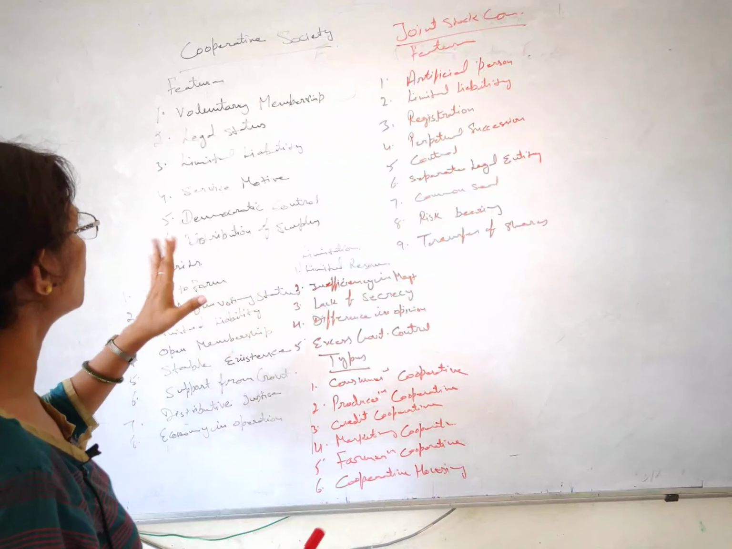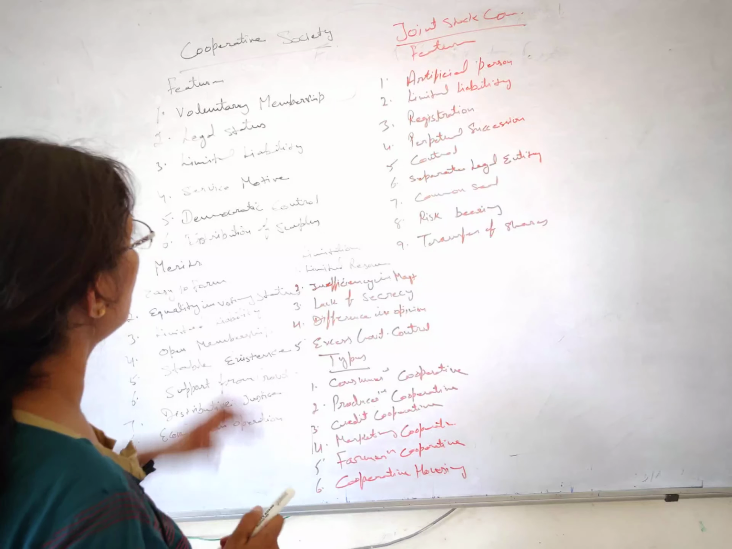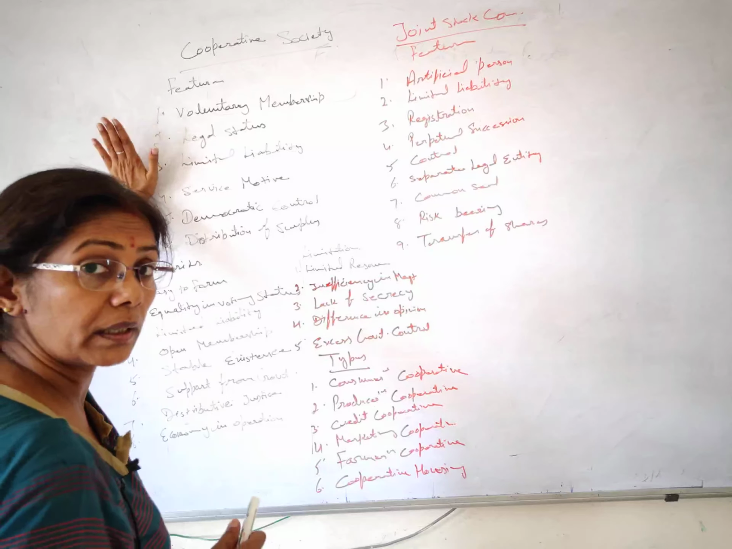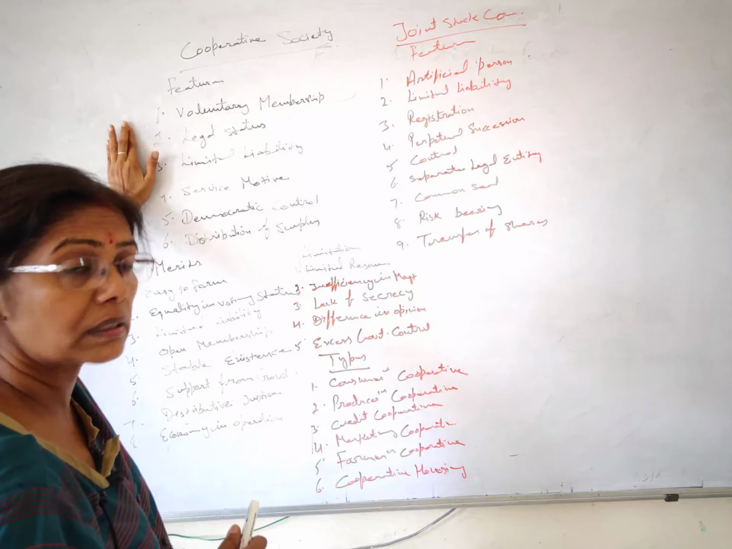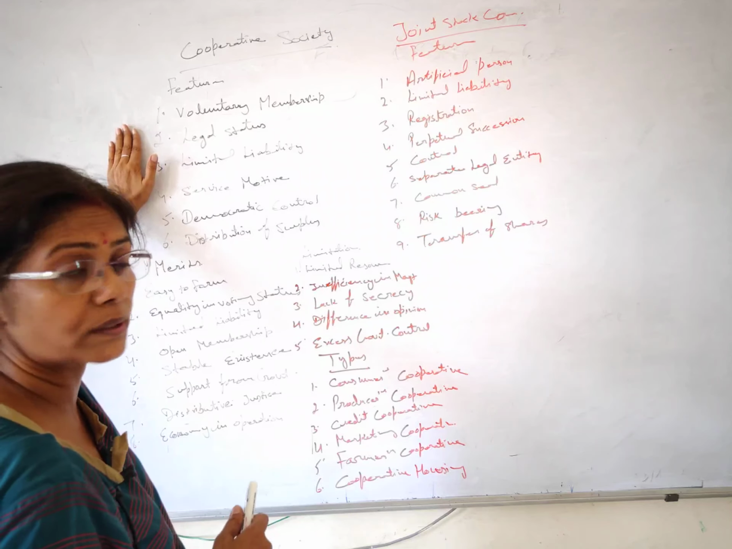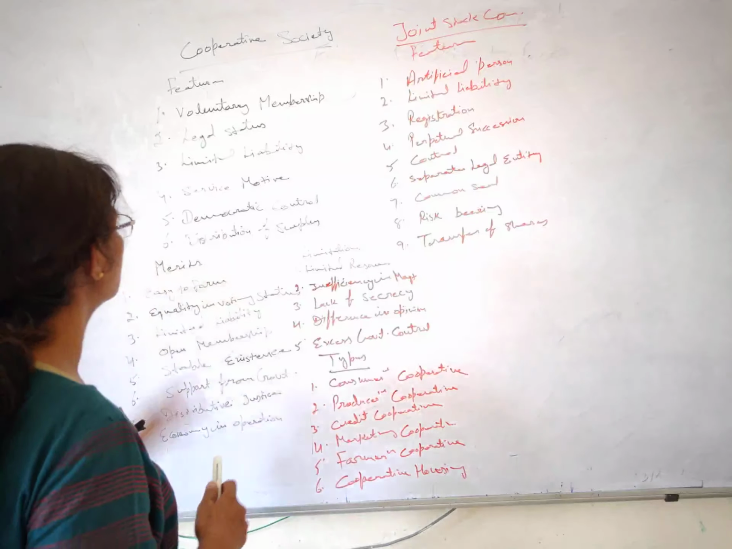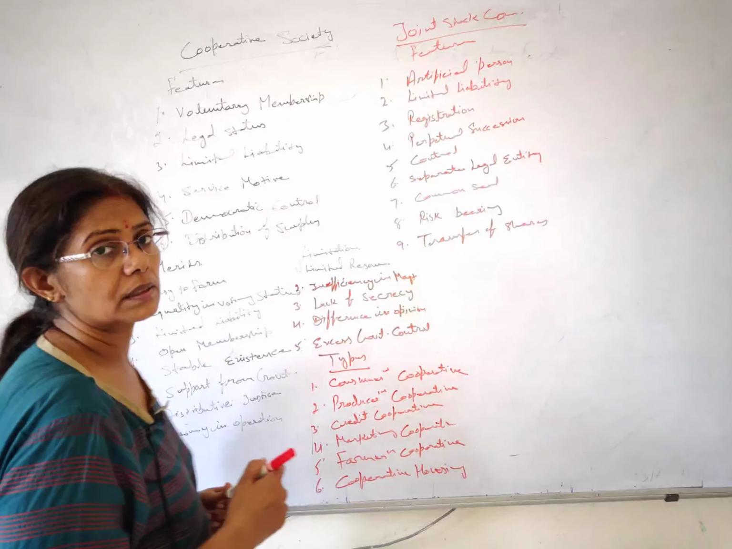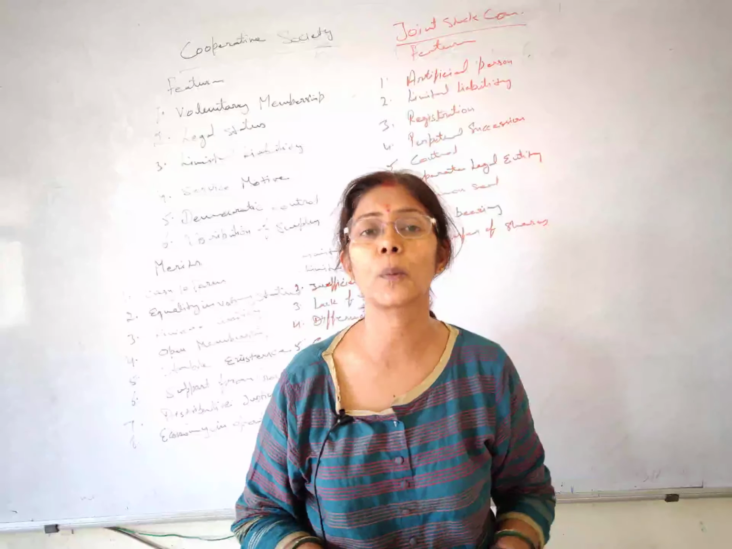Now we will talk about the merits. Students, merits, I have told you the features, okay. Features are the specialties and we have certain positive points, we have certain negative points. Pros and cons are always there. So let's talk about the positive points first. Merits, easy to form. This is very easy to form, like your partnership and sole proprietorship.